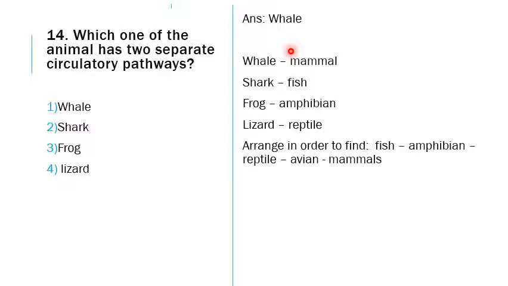So we have to arrange this in order of evolution to find this. Fish is formed first, then comes the amphibian, then the reptile, then the avians were formed, and then the mammals came. This double separate circulation is present in the highest order of organism, that is the mammal. Since whale is a mammal, we have this as the answer. Let us see what the circulation is. Discuss slide on it.